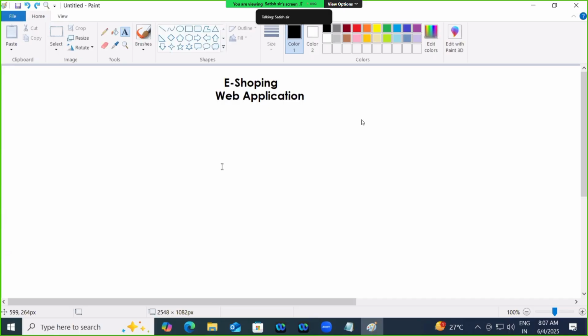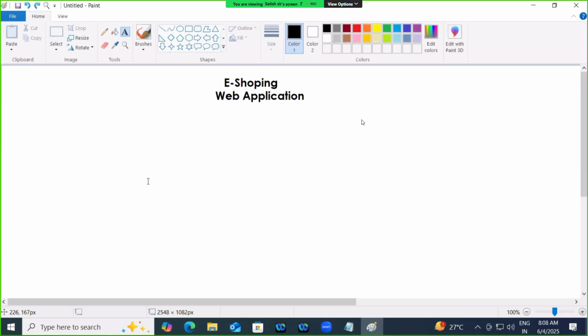They cannot add the products. They cannot change the price. They cannot change certain things related to the supermarket. Who will do all these things? A person who manages that particular application, and that person you call the administrator.